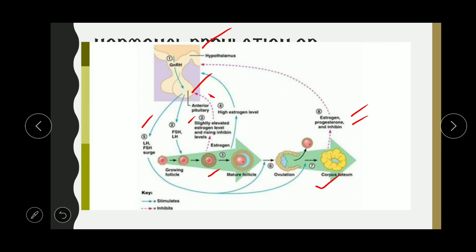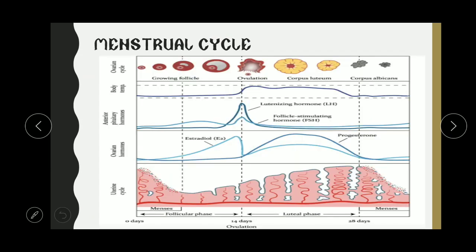Here you can see FSH and LH, the gonadotropins, are secreted under the influence of GnRH. After being released, FSH and LH stimulate the ovary to secrete estrogen, and the estrogen itself suppresses the release of FSH and LH. The estrogen is inhibiting the secretion of FSH and LH. Now you can see the menstrual cycle.